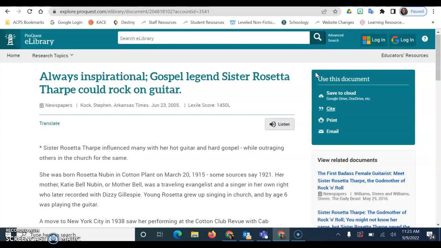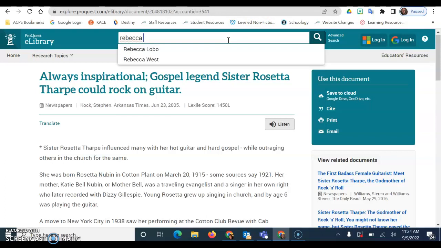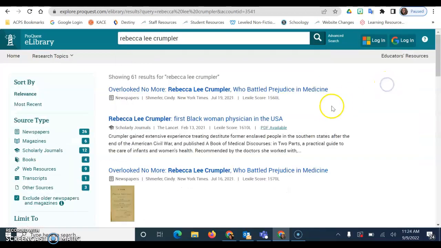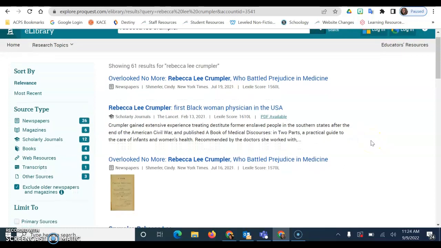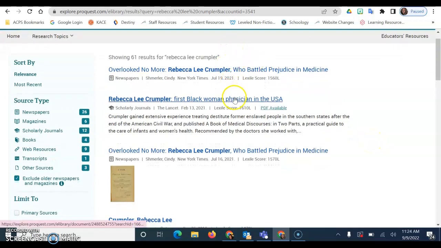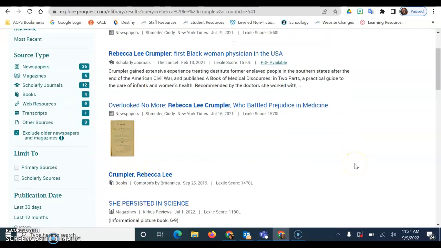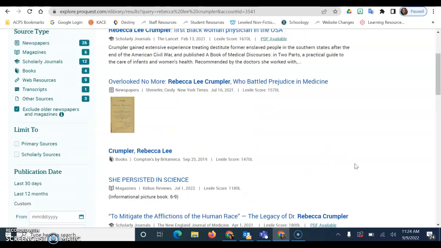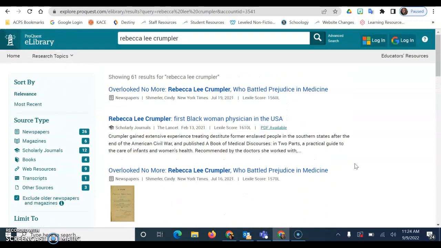Now, Rosetta Tharpe had a research guide that kind of put all of the information together for her in one place. Other people might not have that. So I'm going to search a different person. I'm going to search Rebecca Lee Crumpler. And as you can see, there's no research guide for her, but you can see that there is information about her, and you can click on these articles and find information about this person. So even if there's not a research guide, there will be resources in eLibrary that will help you.